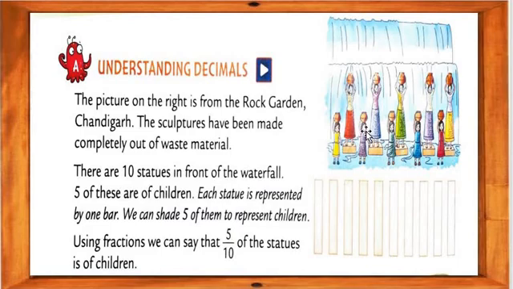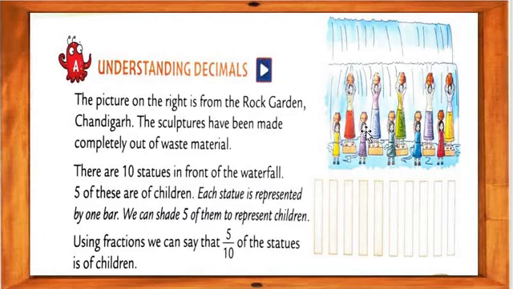How many statues are there? 10 statues are there in front of the waterfall. Five of these are of children. Each statue is represented by one bar. Each statue means one statue.